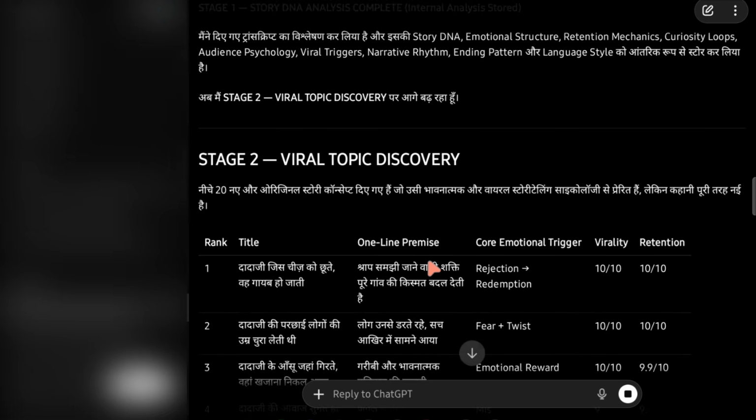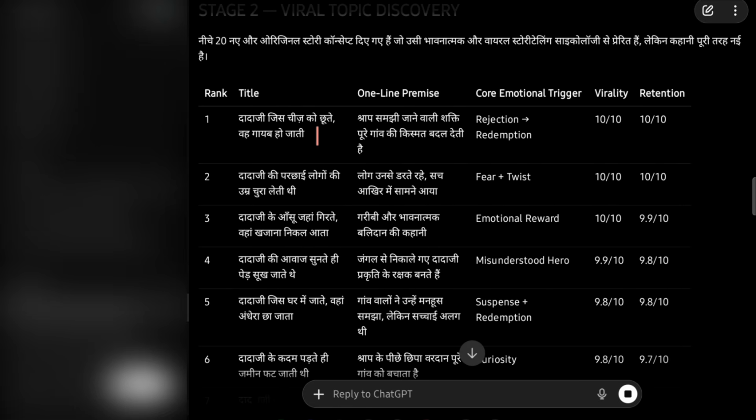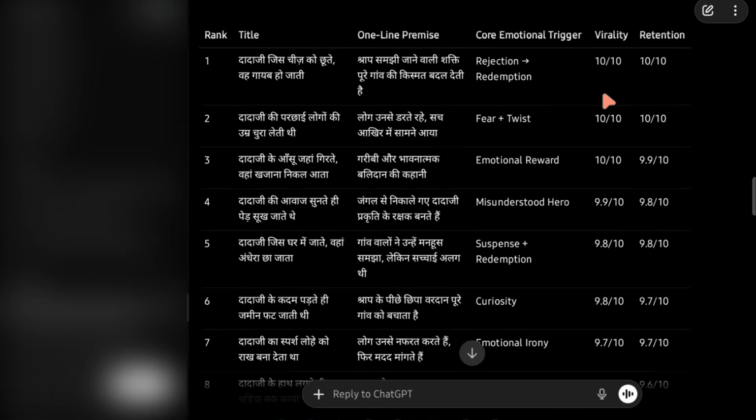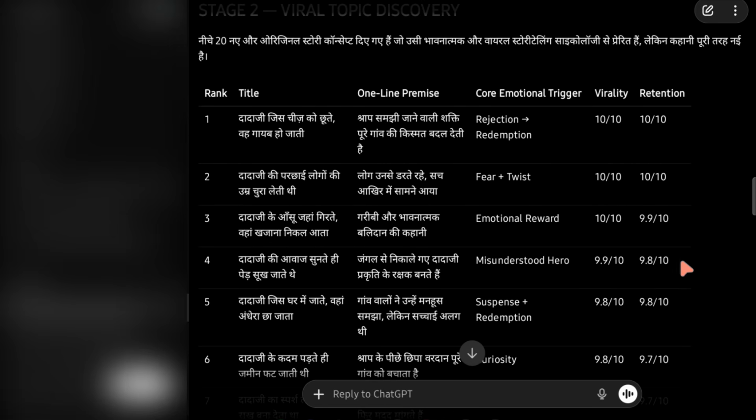After completing the analysis, it will generate 10 new story ideas that are written at the same quality level and storytelling style. Along with that, it will also tell you the emotional triggers used in the stories. It will even provide a virality score and retention score for every idea. You can see scores like 9.8, 9.6, 10, 9.5, and so on. From those 10 ideas, I would recommend choosing one of the top 2 or top 3 ideas.